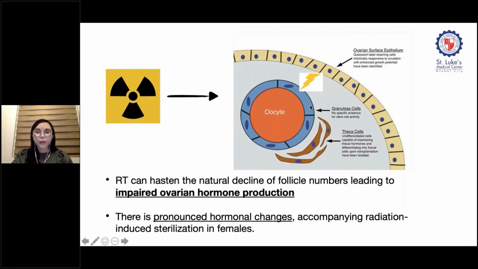So within a few hours of radiation, before any changes in the oocytes are detectable, cell death can already be seen in the granulosa cells. And with sufficient loss of these supporting cells, the oocyte loses its viability, leading to follicular atrophy. Therefore, radiation therapy can hasten the natural decline of follicle numbers, leading to impaired hormone production. And unlike in males, there are pronounced hormonal changes that accompany radiation-induced sterilization in females.